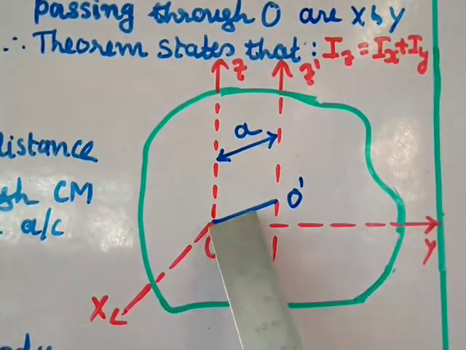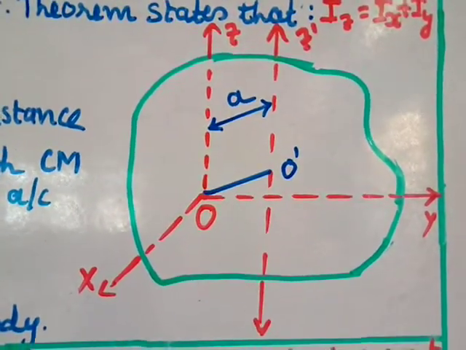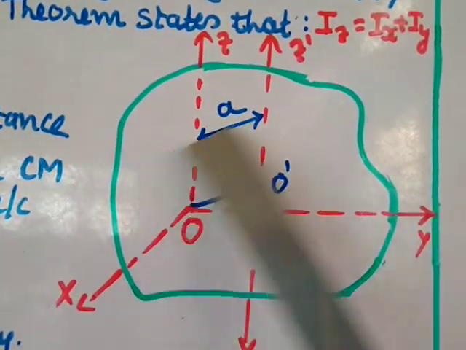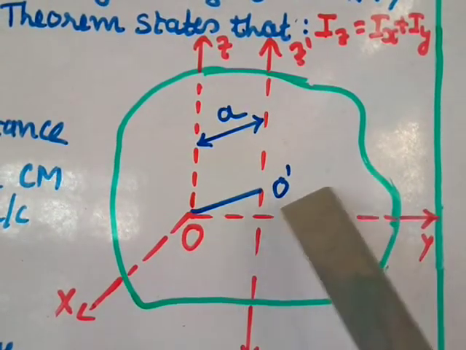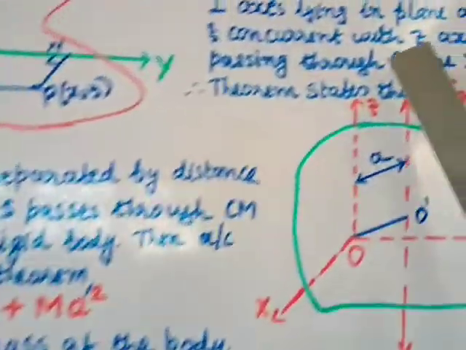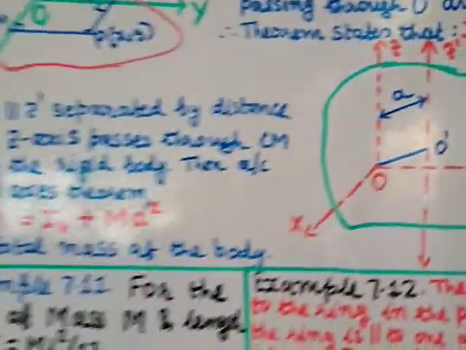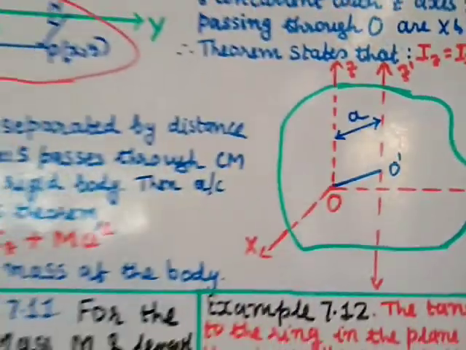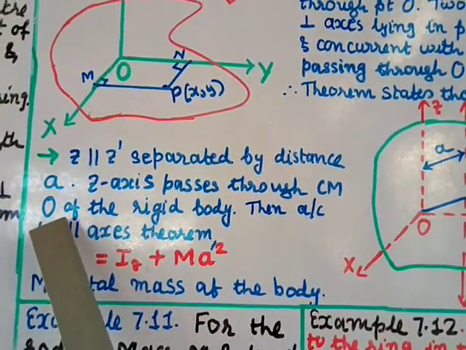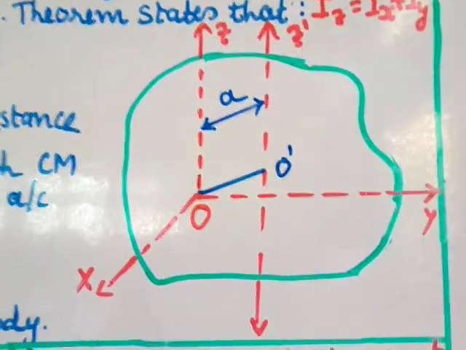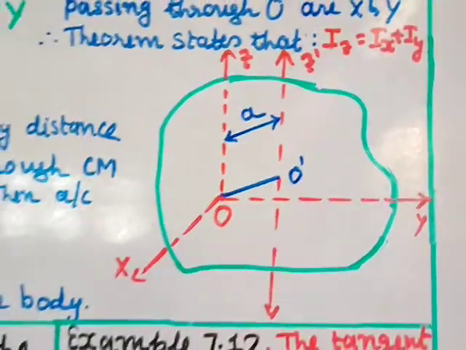So this is the z-axis, x-axis, y-axis. This is a body, and now we have got another axis, z dash, which is at a distance a. This distance is from O to O dash, and the distance we are taking as small a. Z is parallel to z dash by distance a, the perpendicular distance. The z axis passes through the center of mass O of the rigid body. This is not a planar body, it is a rigid body.